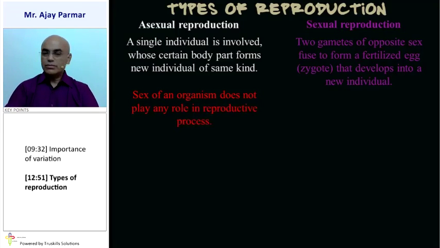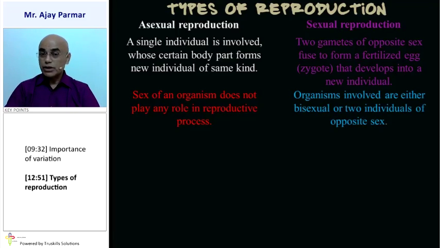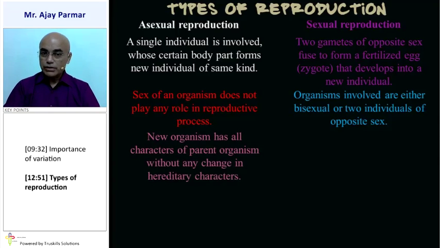The sex of the organism has no importance in asexual reproduction, as the reproductive process is due to a particular part of the body. Whereas in sexual reproduction, the organisms involved are either bisexual, that means the same organism possessing both male and female characteristics, or two individuals of opposite sex, one individual containing male characteristics and another containing female characteristics, like in human beings. In the asexual method of reproduction, new organisms have characters almost exactly the same as the parent organism, without any change in the hereditary characters.